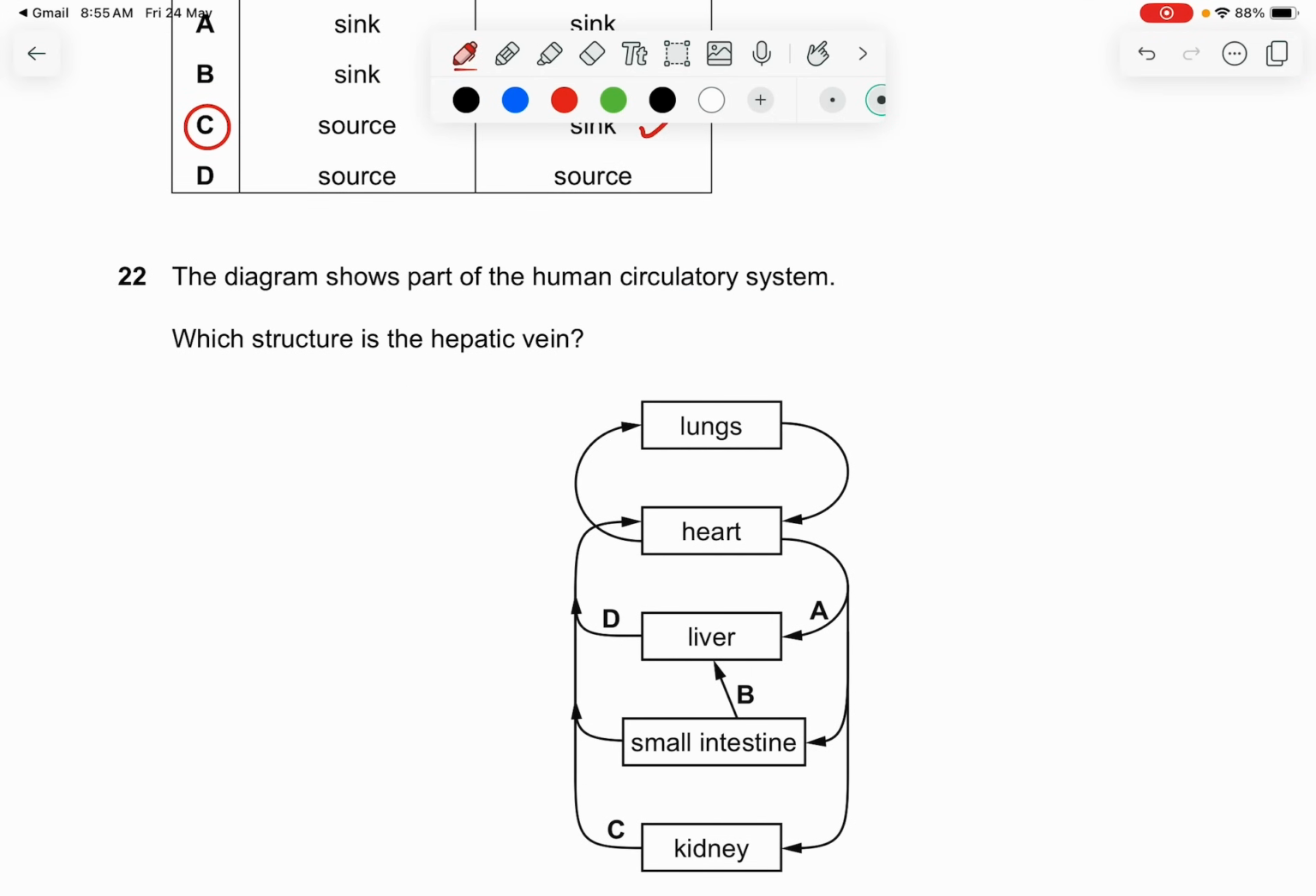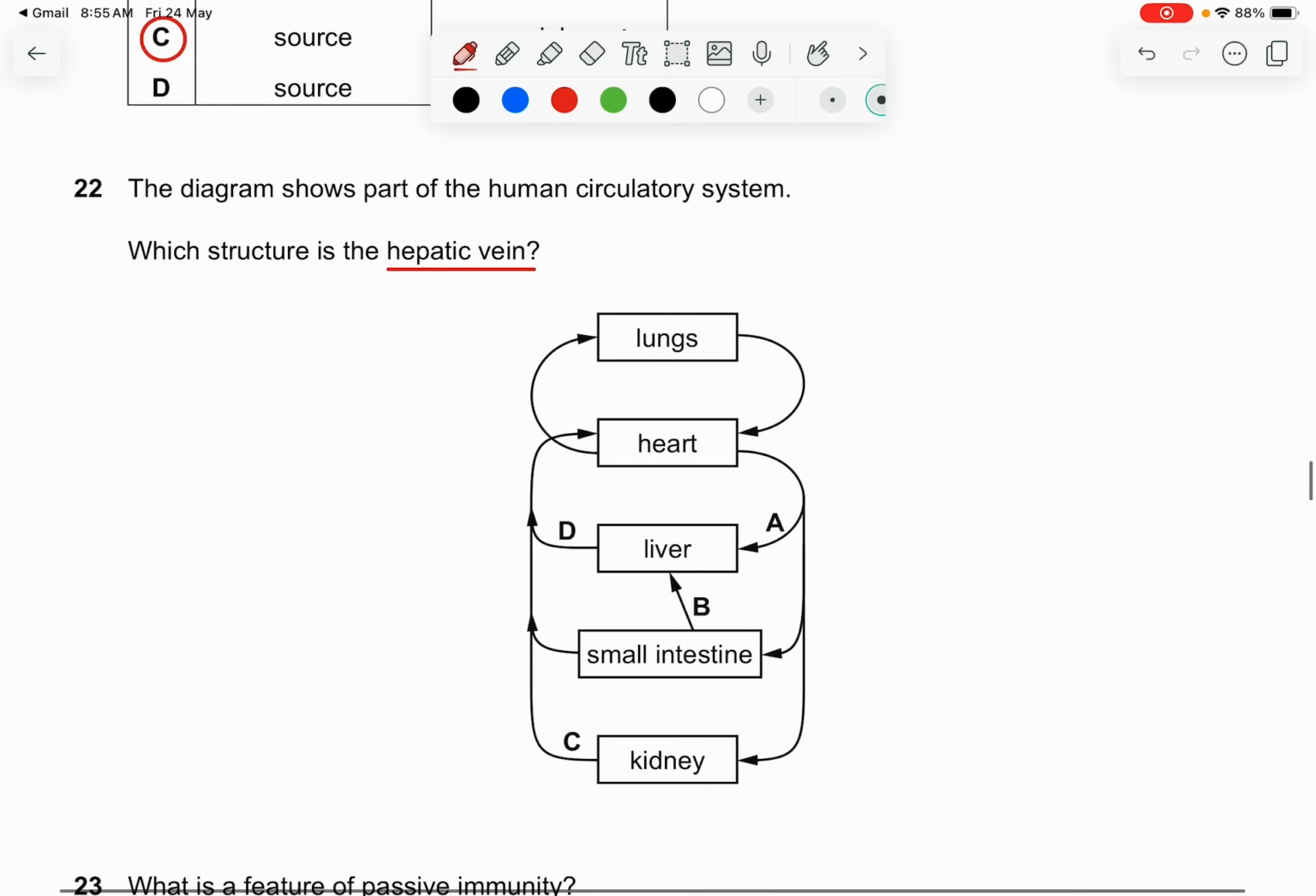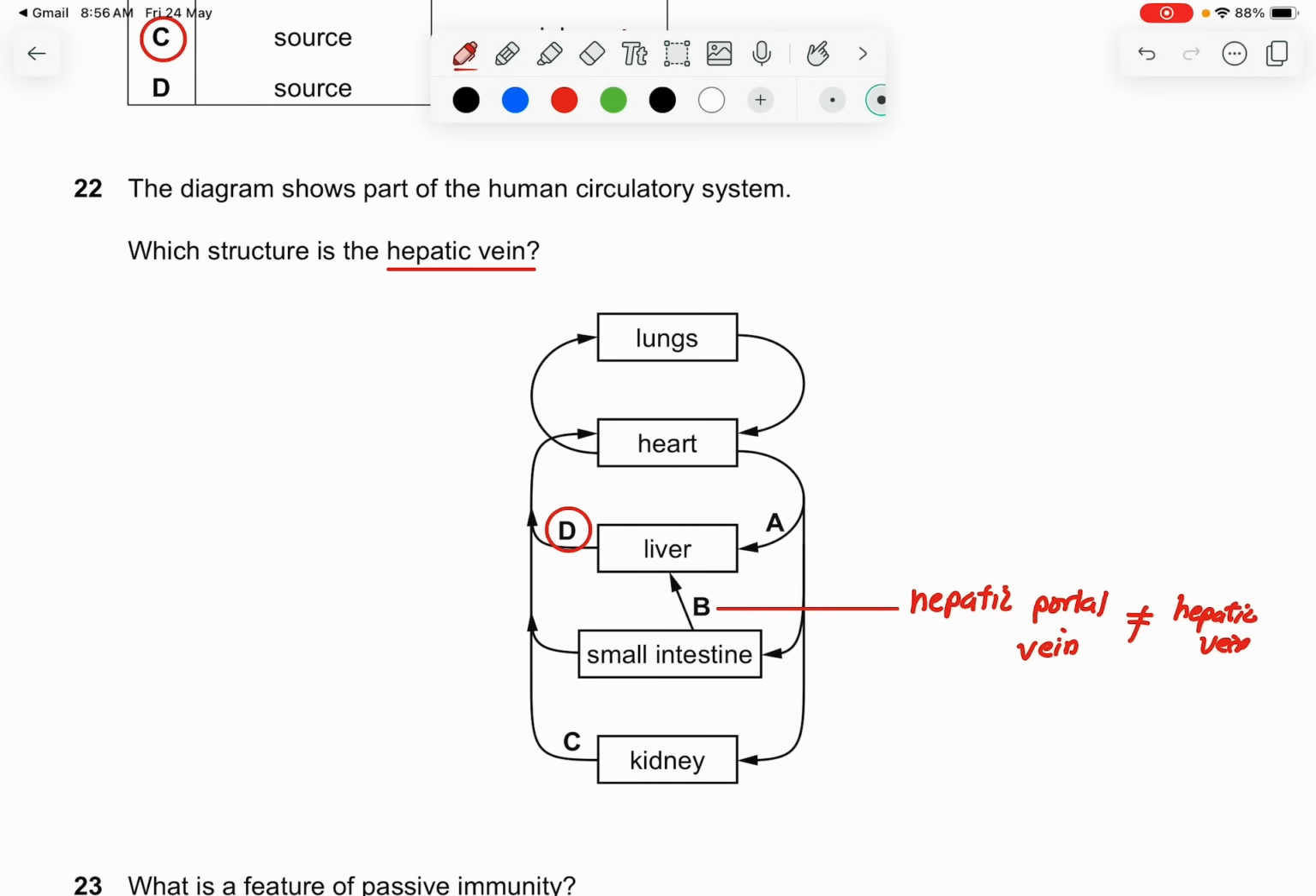Question 22. The diagram shows part of the human circulatory system. Which structure is the hepatic vein? The hepatic vein is the one that goes back to the heart. So the answer is D. Why is it not B? B is the hepatic portal vein. Hepatic portal vein is not the same as the hepatic vein; they are two different things. The hepatic vein is almost similar to the renal vein, which goes back to the heart directly. So the answer is D. That's why you should be careful.